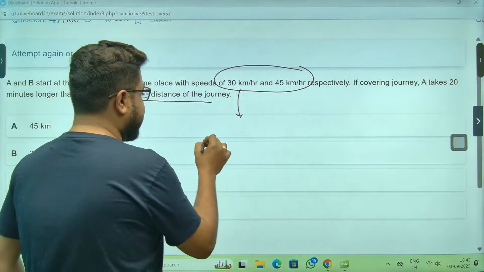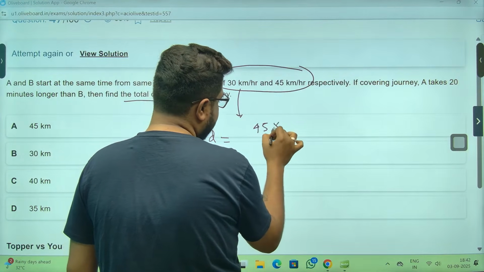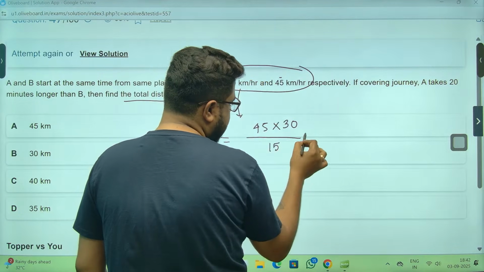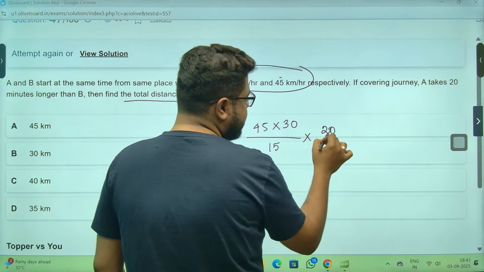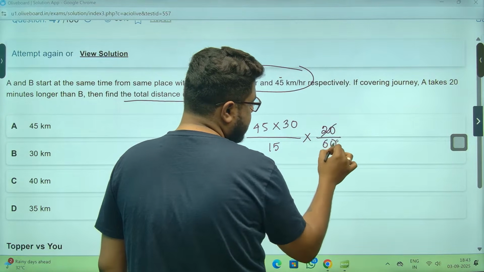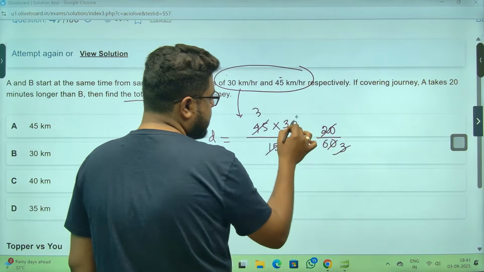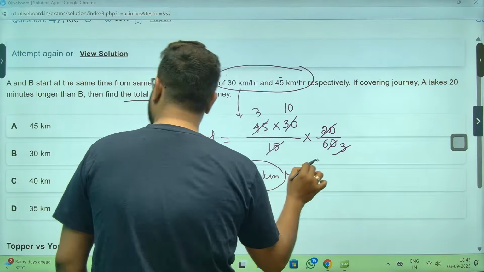So distance is S1 into S2 divided by the difference of speeds, into the time difference, 20 minutes. Convert that into hours. This is 3. This is 10. The answer is 30 kilometers in one line.